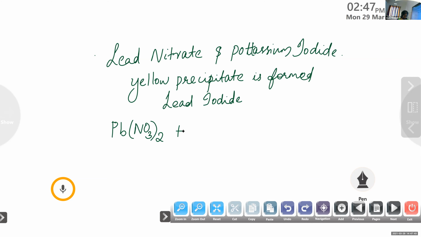Then the next reactant. What's the next reactant? Potassium iodide. Shania, can you tell me the chemical formula of potassium iodide? What's the symbol of potassium? K. What about iodine?